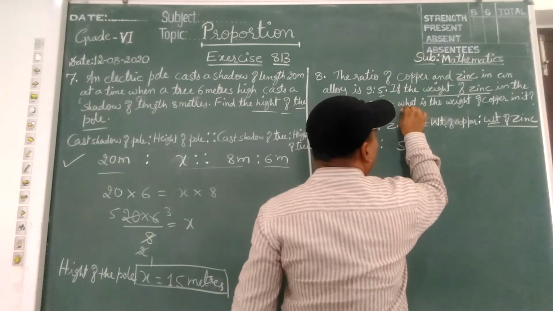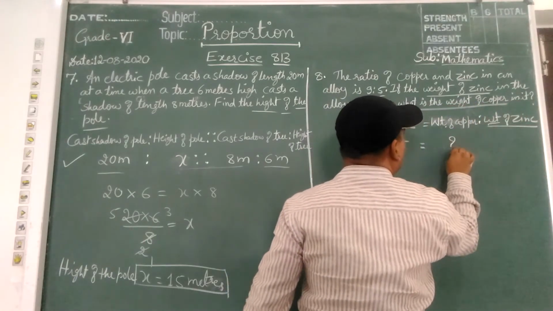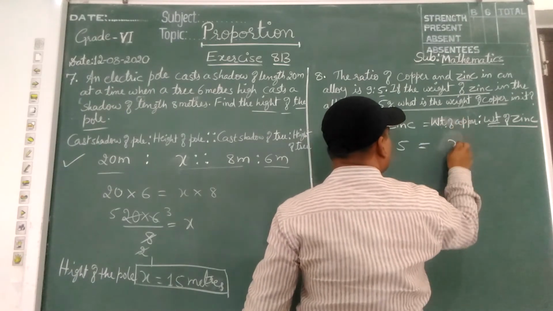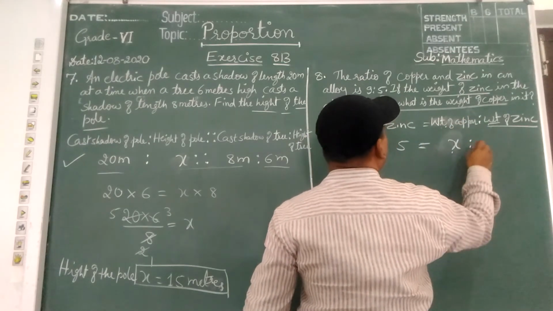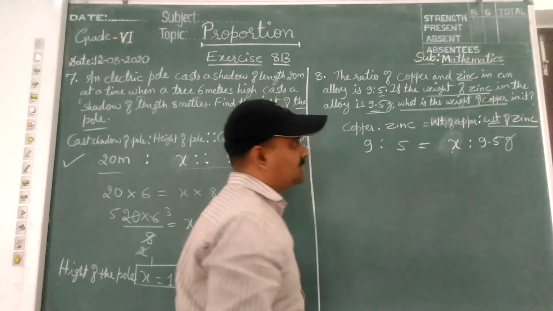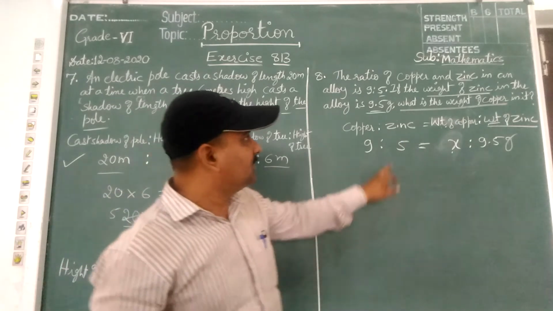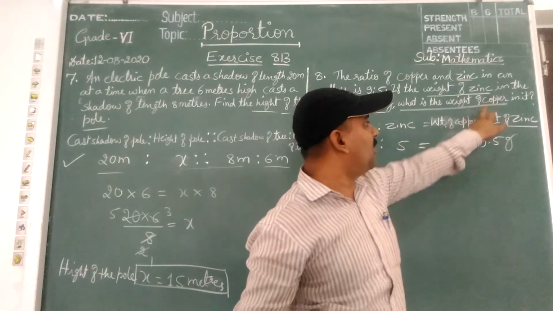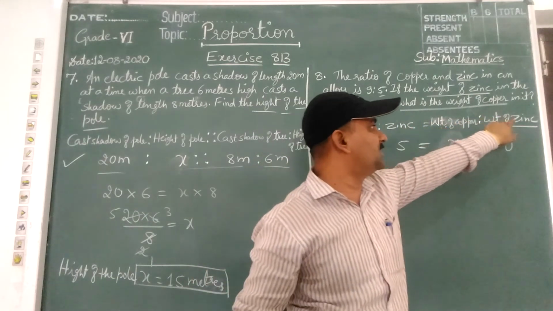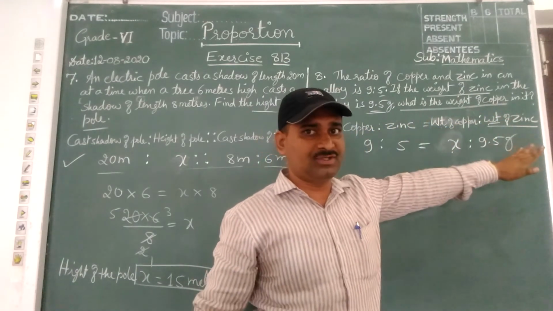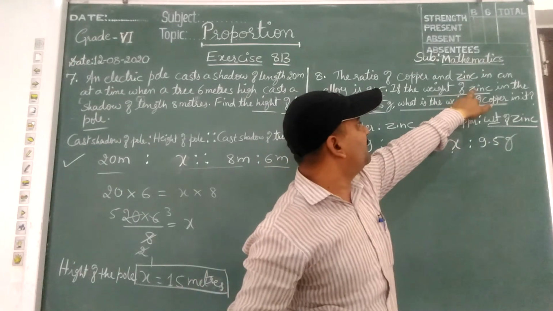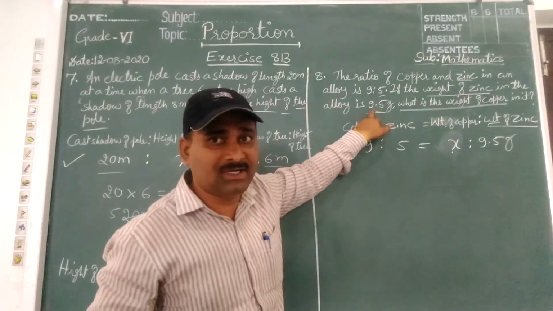Whereas what is the weight of the copper? X. Whereas weight of the zinc is 9.5 grams. Understood, children? Copper, zinc, in this order only we should write. Weight of the copper is X, and weight of a zinc is given, 9.5 gram.